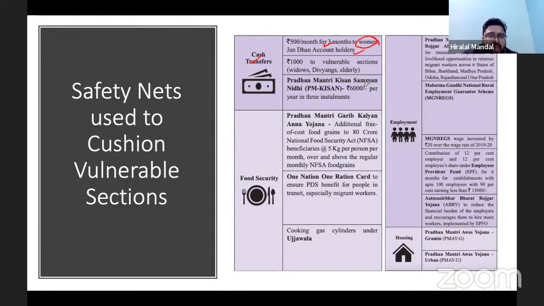Why? Because it is believed that if it goes into the account of women, they can use it for the purpose for which it has been given. Of course, 1,000 rupees to vulnerable sections, but this is not new. The government has listed this one, but this was not a new program. It is continuously going on. Pradhan Mantri Krishi Samman Nidhi was also a program which was going on. So the government continued that. I won't say it is a new one. This is the only new one.